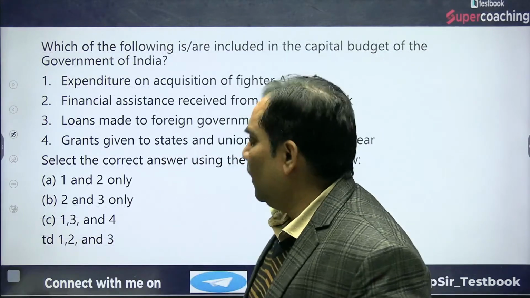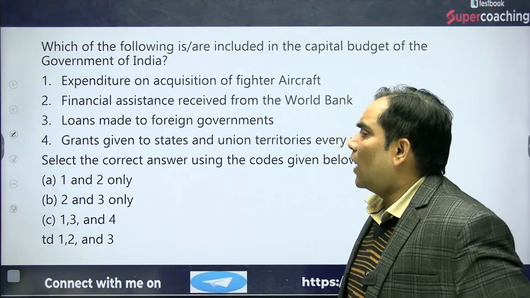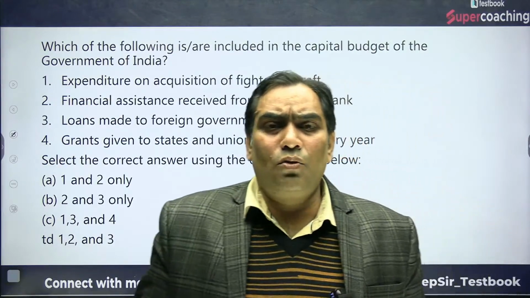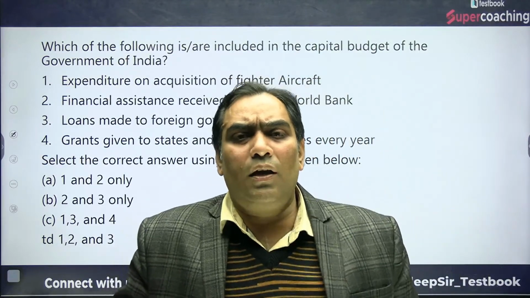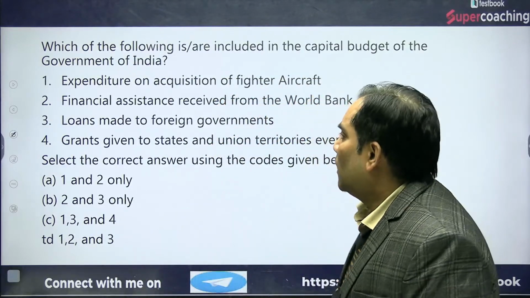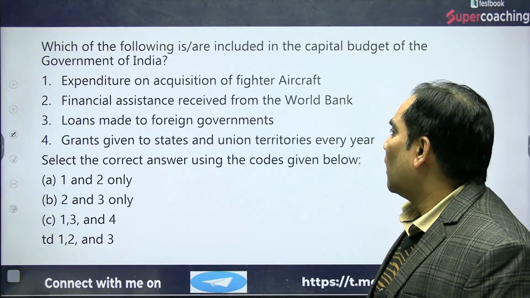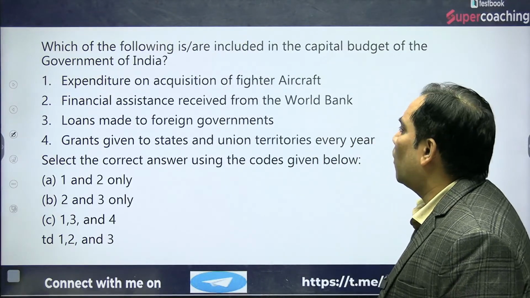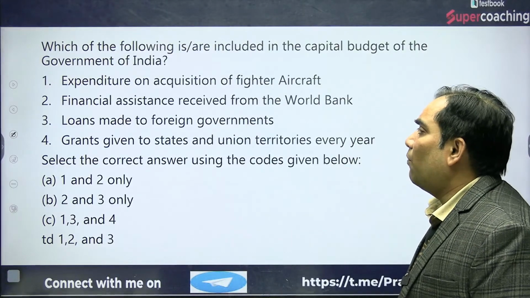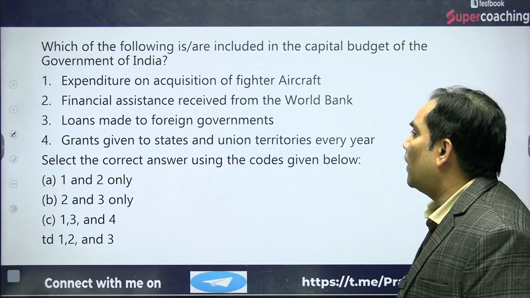Let's proceed further. The next question is on your screen. Just go through it and let me know the answer. Let me read it for you. The question is, which of the following is or are included in the capital budget of the government of India? I am going to repeat once again.